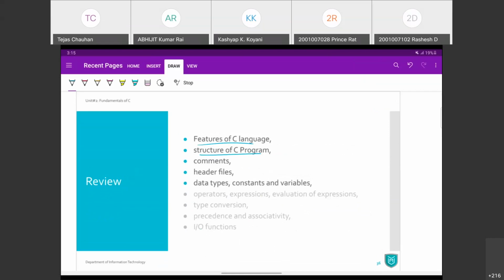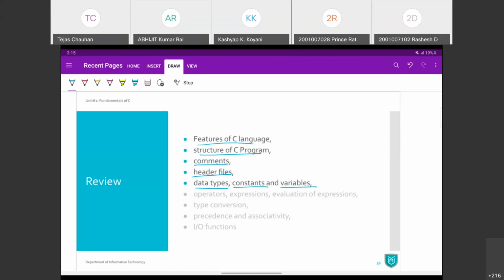We have also seen header files, hash define and hash include directives, and comments. We have seen C tokens, and inside those tokens we have seen keywords. Then we have seen data types, variables, and we have just discussed constants. This is what we have seen till now.